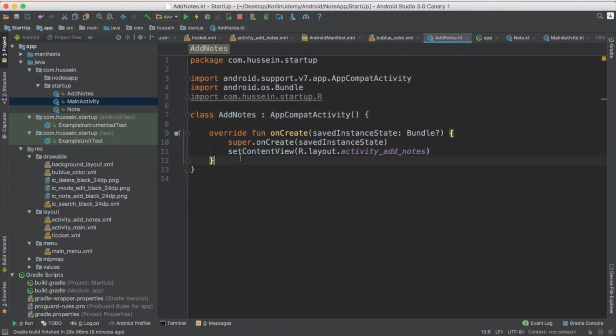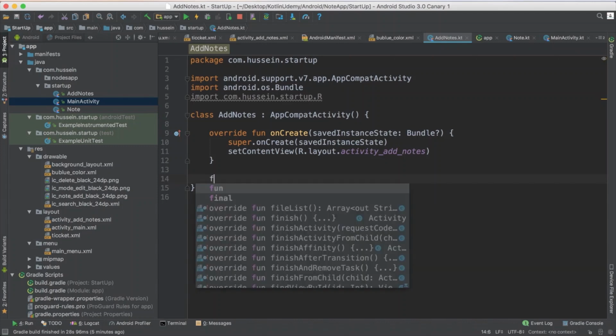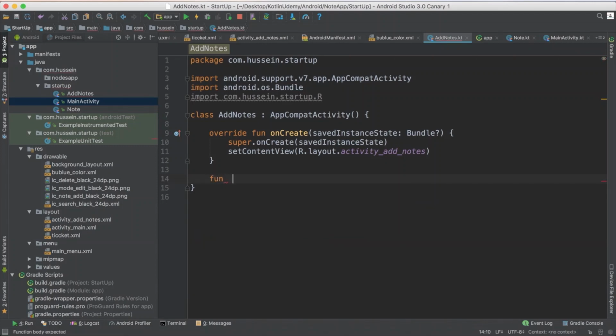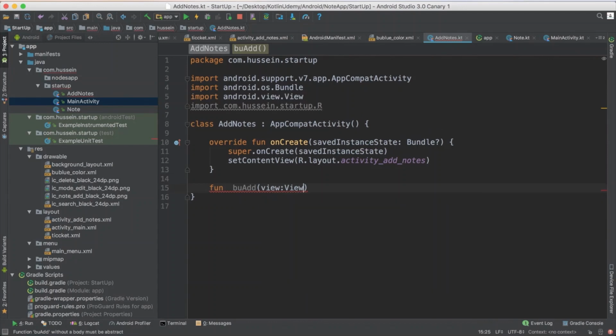When you're done, if you want to add a button for finish, you could do it really easy. For now, let me suppose the add button in the second activity will be responsible for finish. So I made a function, button add, because I don't have any implementation inside it. I say view, I want to close the activity when someone is done. I said here finish. Finish means close the activity.